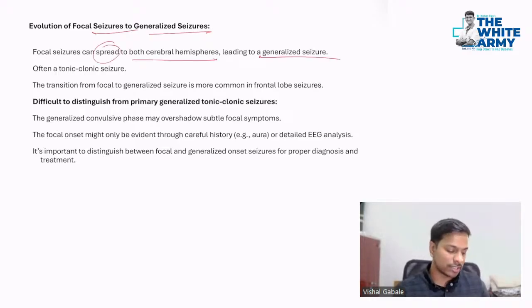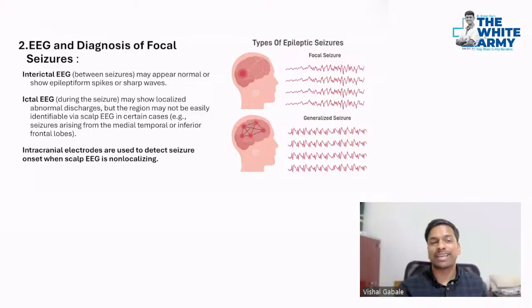That will cause the generalized seizure. All right. Now let's see how we differentiate the different types of seizure on the basis of EEG, electroencephalogram. As you can see over there, in focal seizure, the rest of the brain activity is okay, and you are having this sudden episode over here, and again the brain activity can get back to normal. So this is your focal seizure.